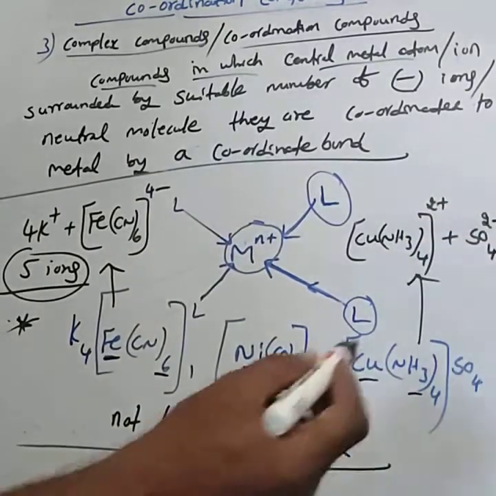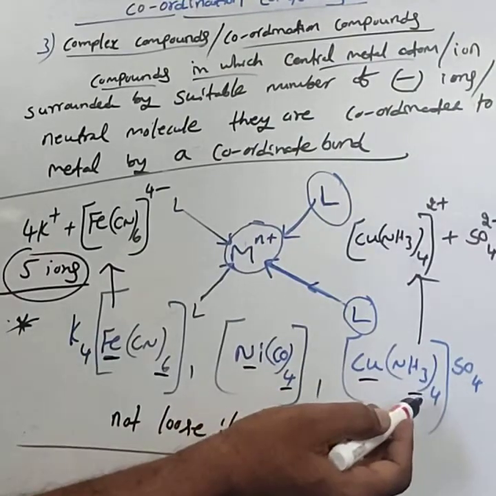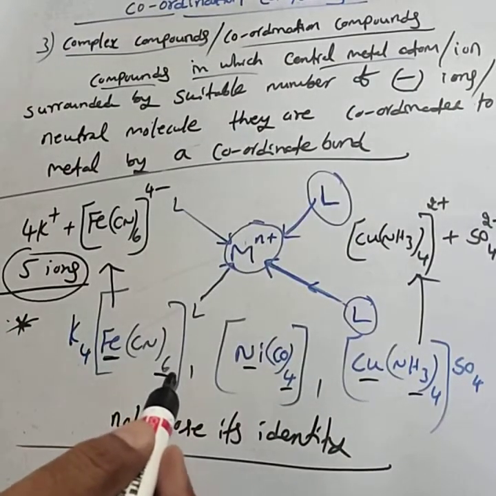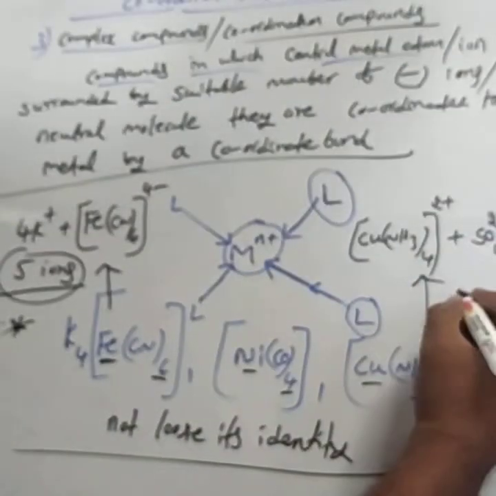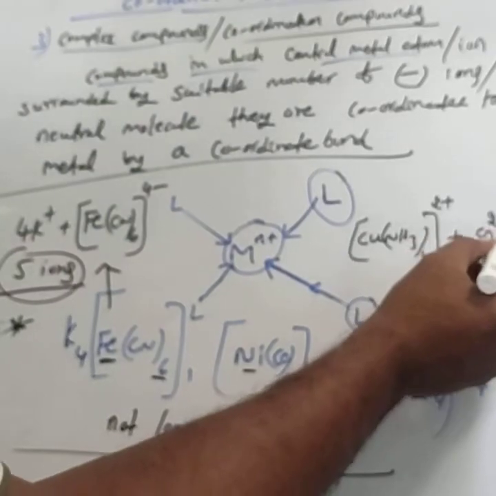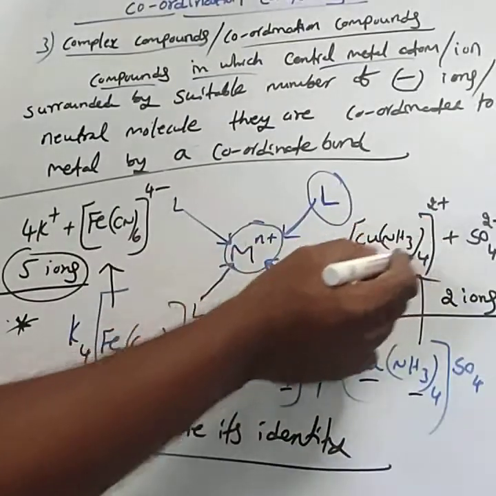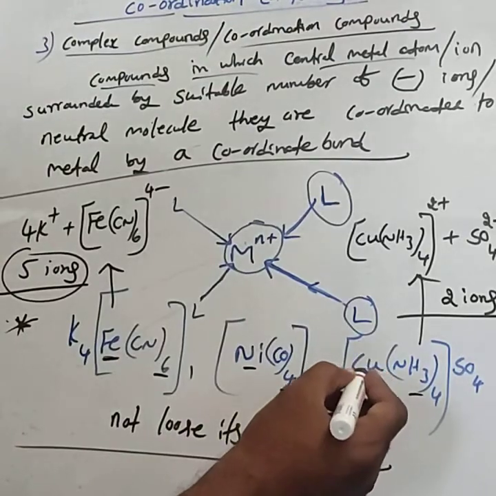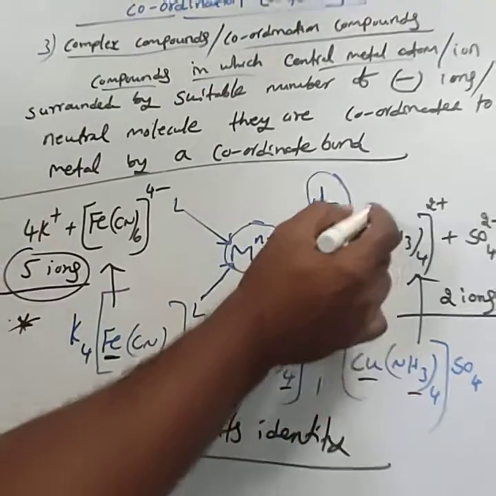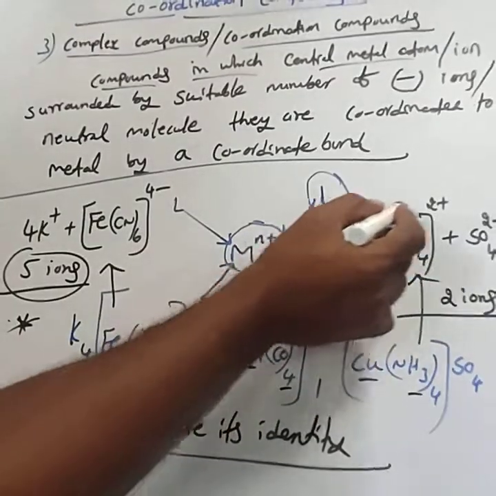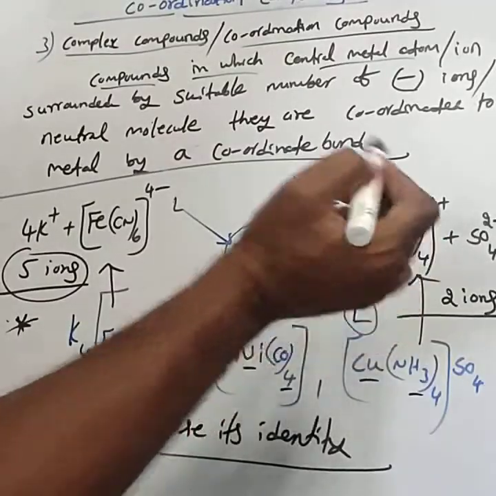Totally how many ions are formed? This produces only 2 ions, that is 1 mole of SO4 2- and the entire complex ion. This cuprammonium sulfate does not answer for the Cu and NH3. They do not lose their identity. The entire complex belongs to one ion, not copper and NH3.